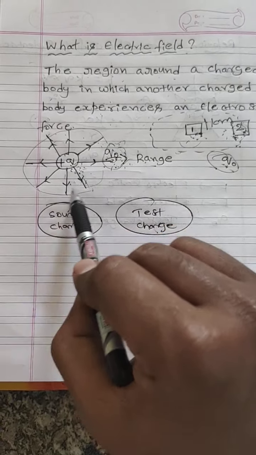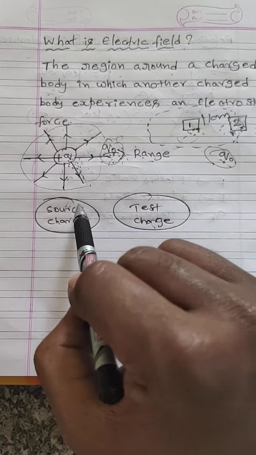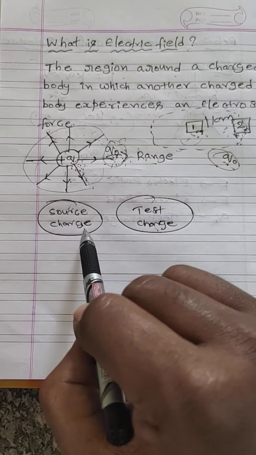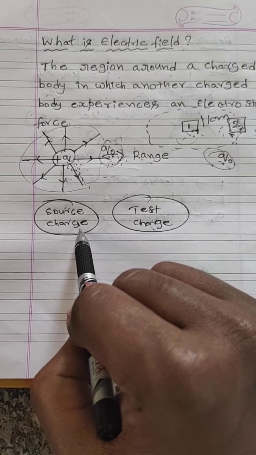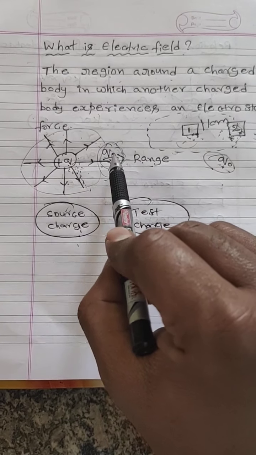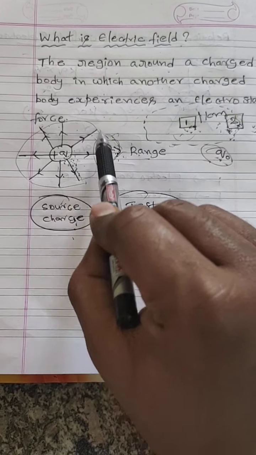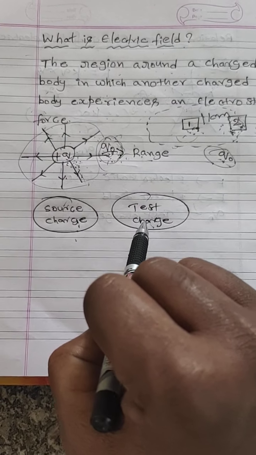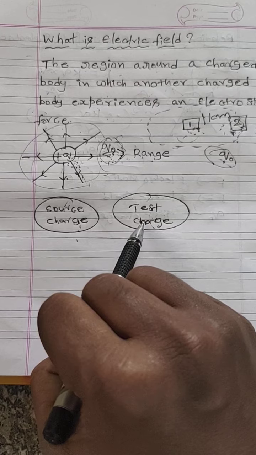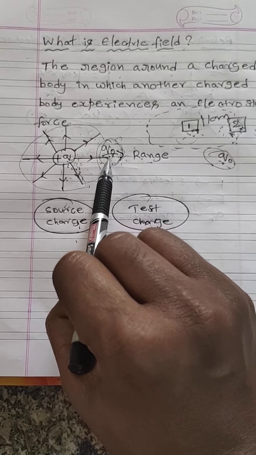That means the charge which can produce the electric field is called the source charge. The charge which experiences electrostatic force within the region is called the test charge.